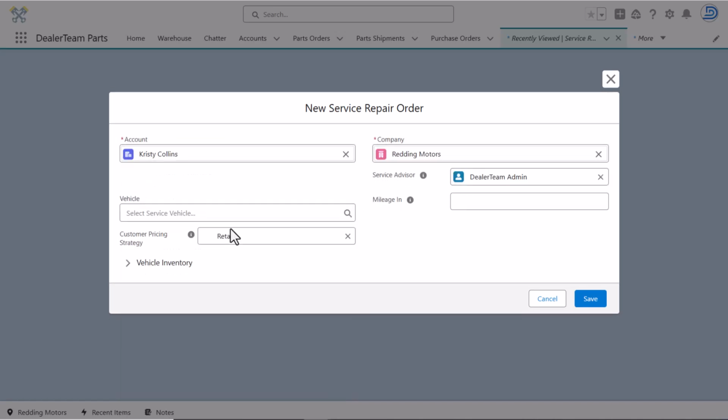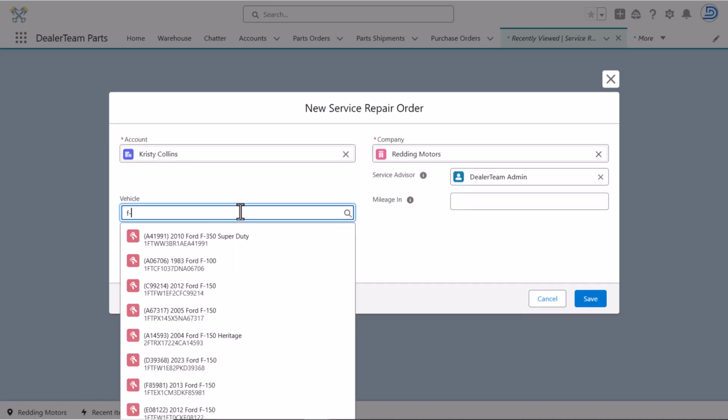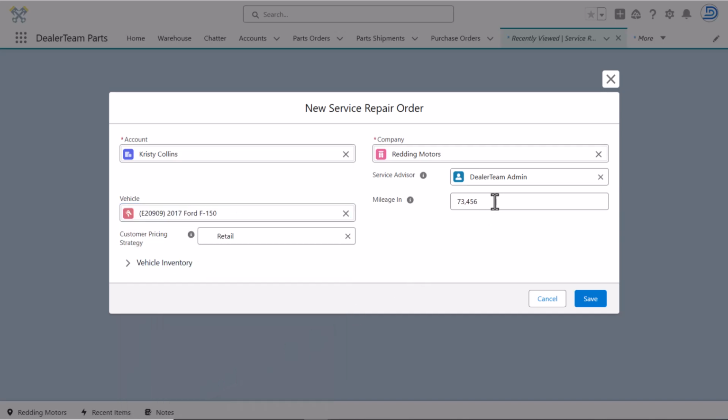Select an account and vehicle. Input the mileage in and make sure the pricing strategy is set to retail so all parts will sell at a retail price.